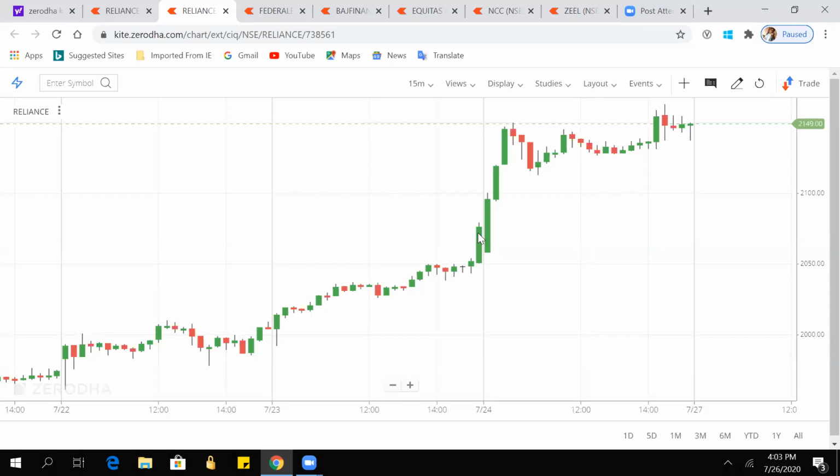Or in case you still want to take the risk, then keep a stop loss near the support or resistance. And for double confirmation, you should make sure that a red candle is forming at the resistance line, so that you can take a short trade.